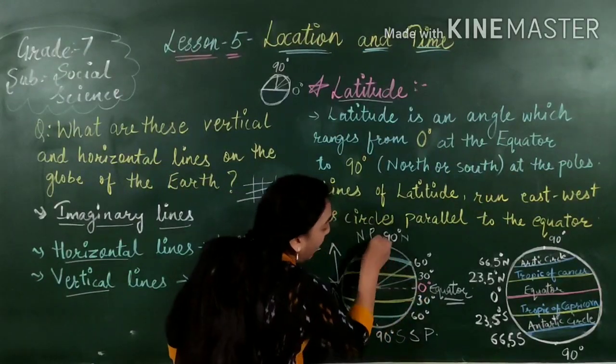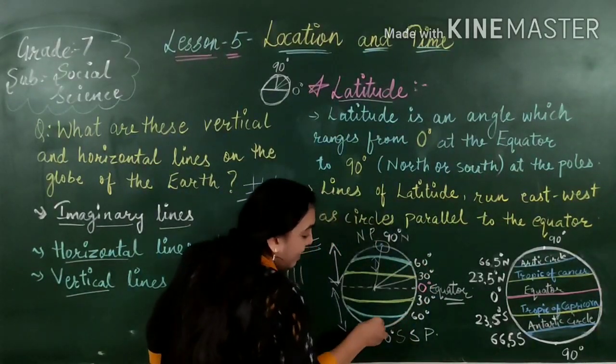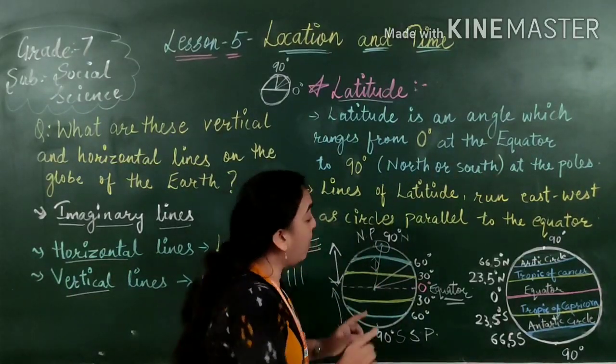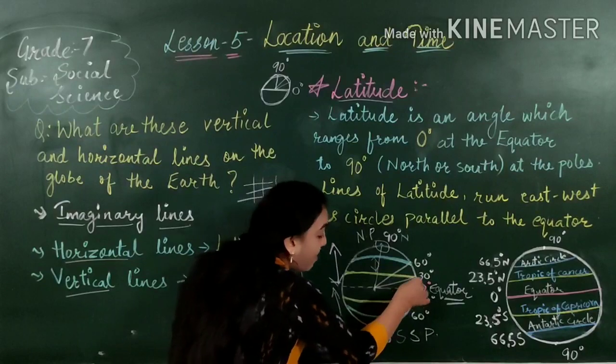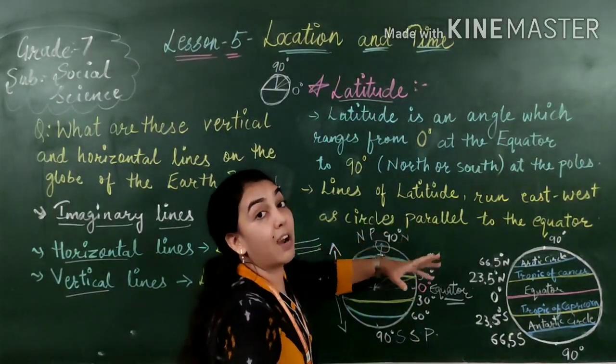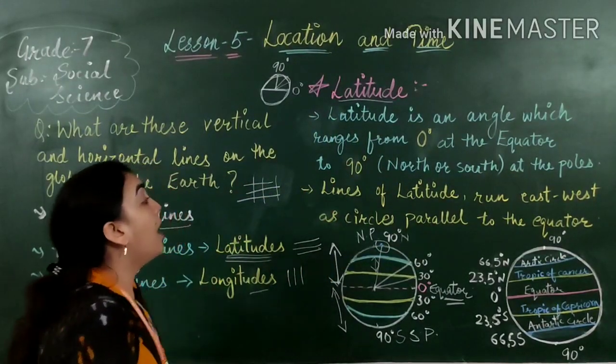मतलब यहाँ से कैलकुलेट करने के बाद 0 से वापस से यहाँ से 1 से स्टार्ट करेंगे एंड 90 तक हम लेकर आ सकते हैं. Understood? From here again we will start from 0 and from upwards again we will start from the 0 to 90 like this. इसलिए उसको latitudes कहा जाता है.